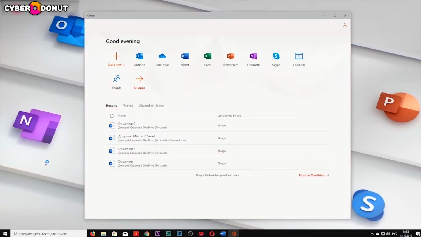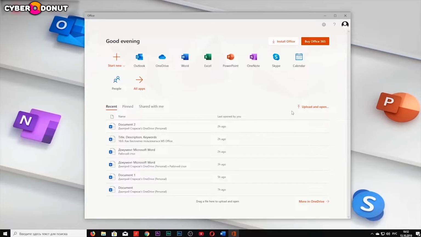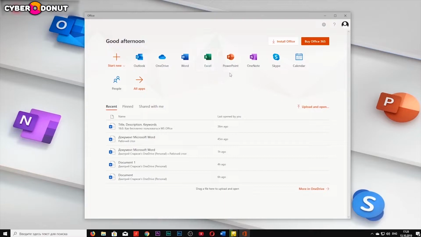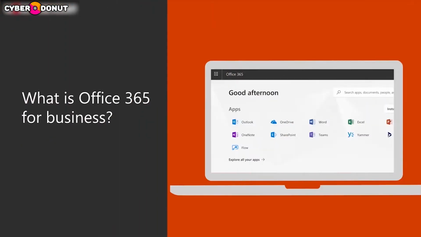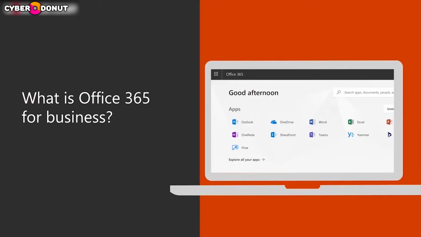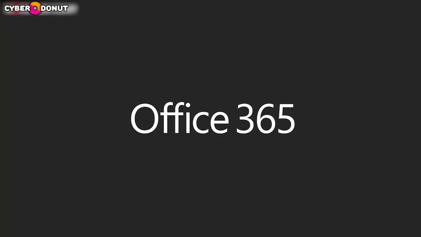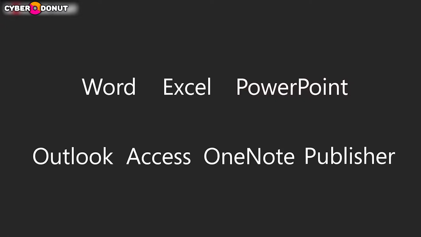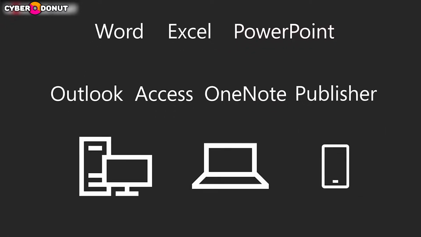Launch the program. When the Office application has opened, we see how the program itself represents all types of Office programs that are included in the Microsoft Office Online package. These are Word, Excel, PowerPoint, OneDrive, OneNote, Skype. All of these programs are included in the latest Microsoft Office 365. But the most important of all these programs, which Microsoft puts a strong emphasis on, is OneDrive. This is now the backbone of the basics.